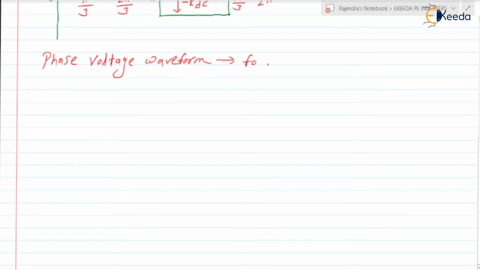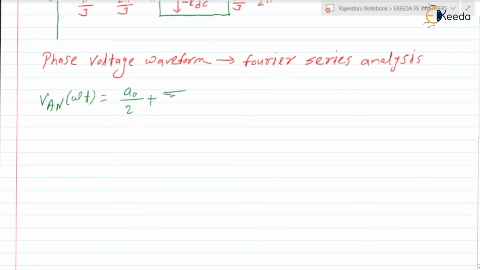According to the Fourier series, VAN of omega t can be represented as A0 by 2 plus summation over n equal to 1, 2, 3 up to infinity of an into cos of n omega t plus bn into sine of n omega t.